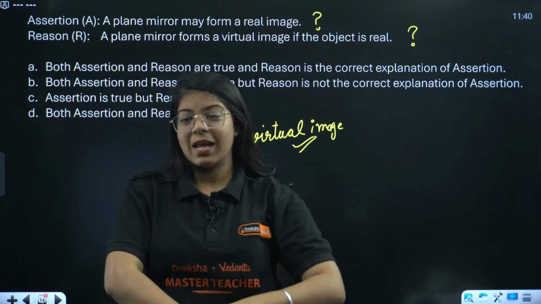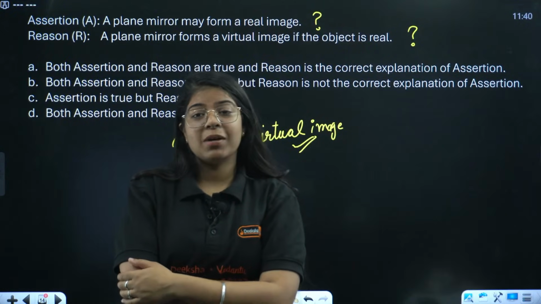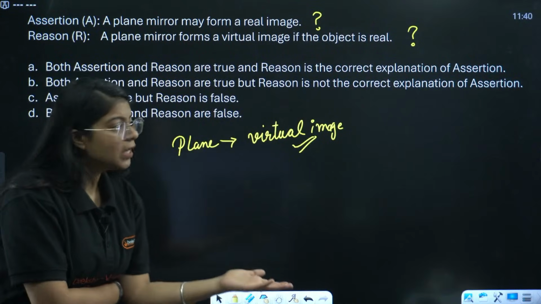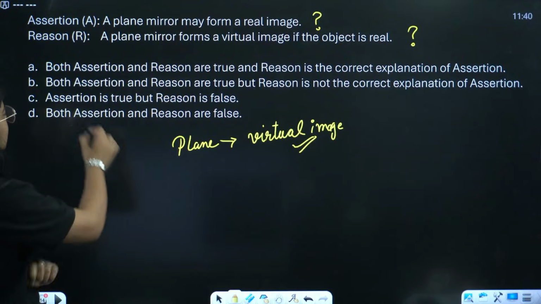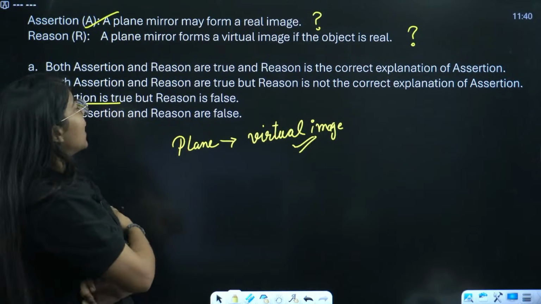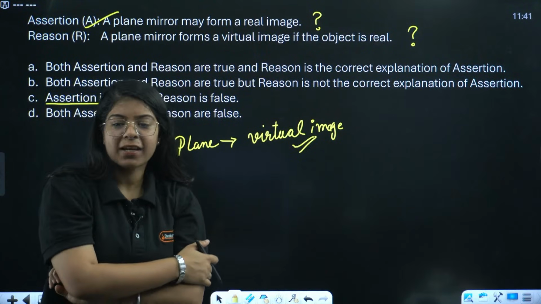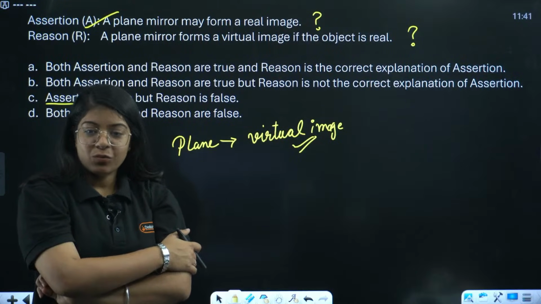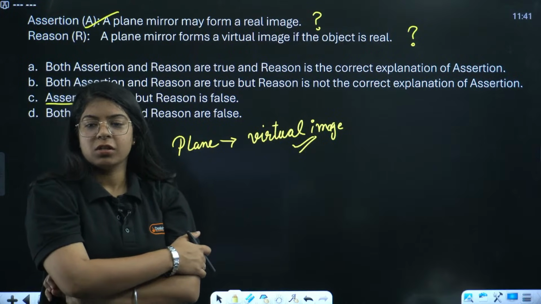Plane mirror forms virtual and erect image. Yes, Sharma ji. Plane mirror forms virtual image and erect image, and it is of same size. So how is C the answer? A is false. You are saying assertion is true, but A is false. Plane mirror forms image behind the mirror, so A is false. Exactly, Lakshika, great. Plane mirror forms virtual erect laterally inverted image. Anaya, very good, very good. Hi, gaming with Kanzul. Okay.